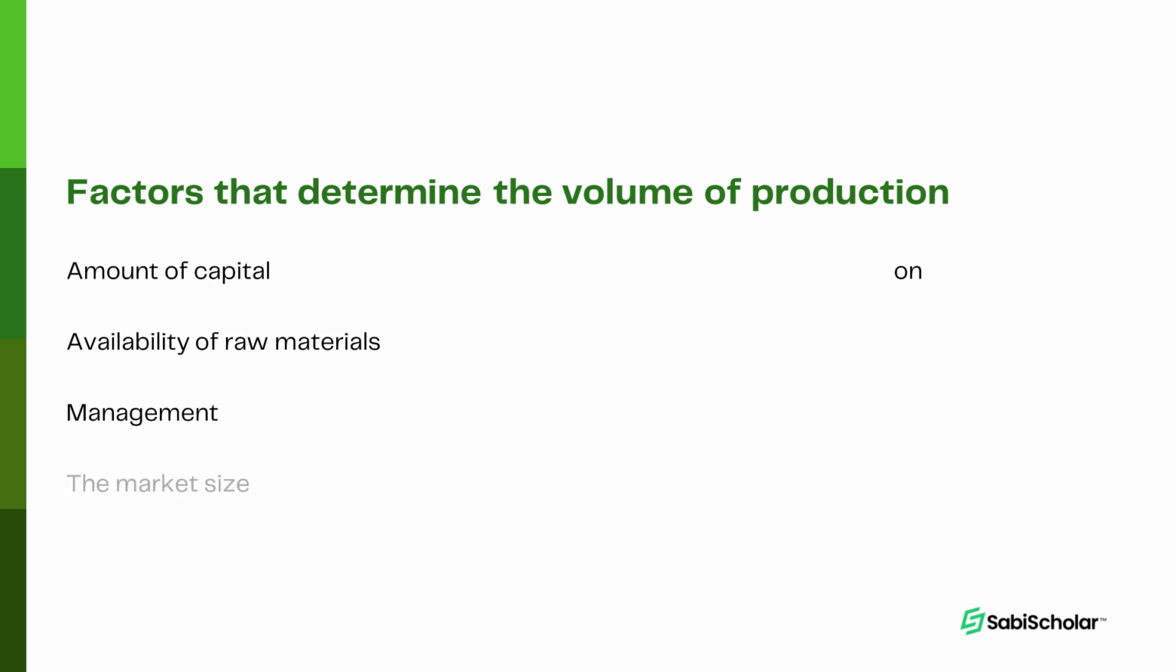We have the market size. The size of the market, that's the people you want to sell to, the people who need this product. It can determine if you're just producing for a limited size of the market or a limited population in the market, you're not going to produce as large as if it were for the whole market.